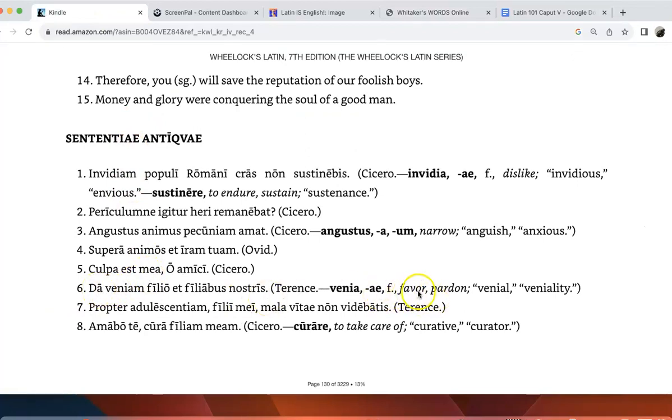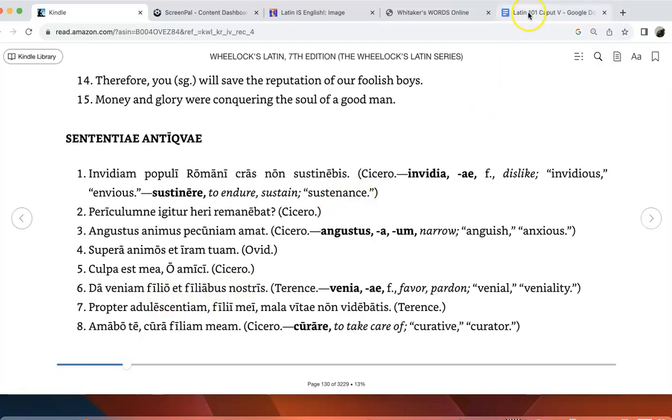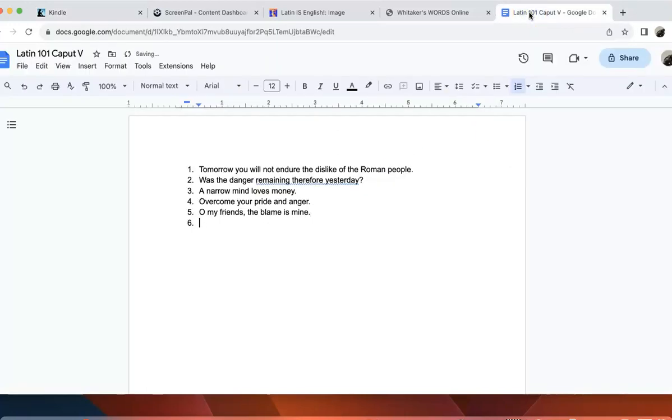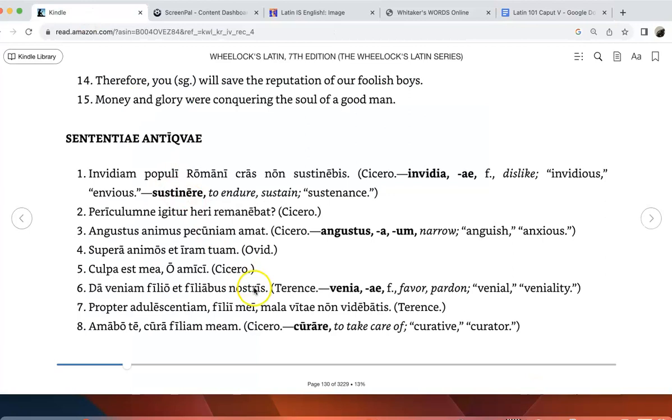And then give favor, and then to our son and daughters. So let me write that out and then I'll explain it in further detail. So give favor to our son and daughters. So here we have give.